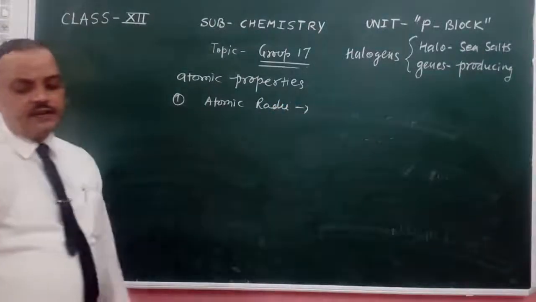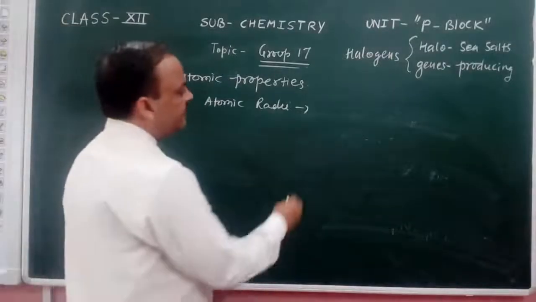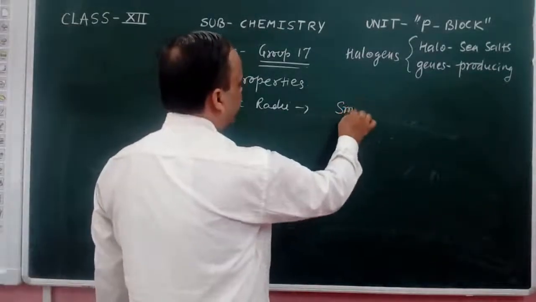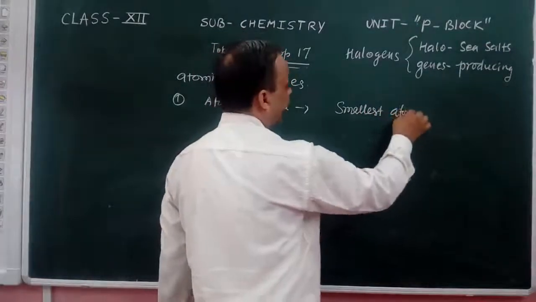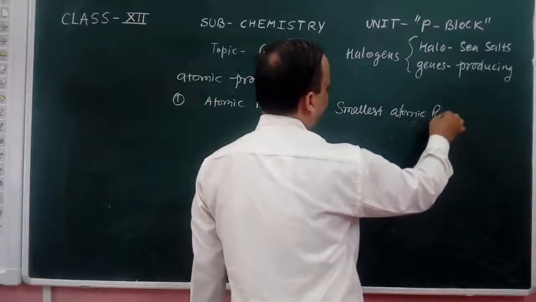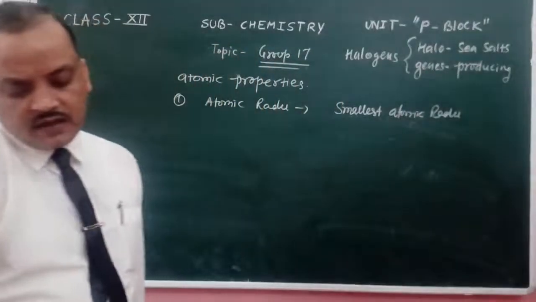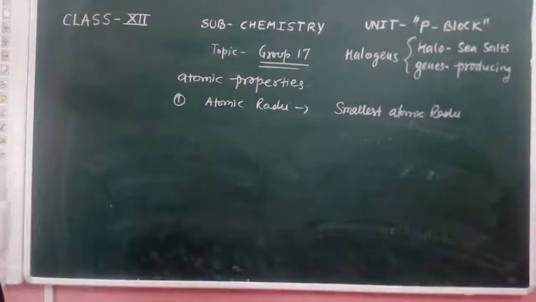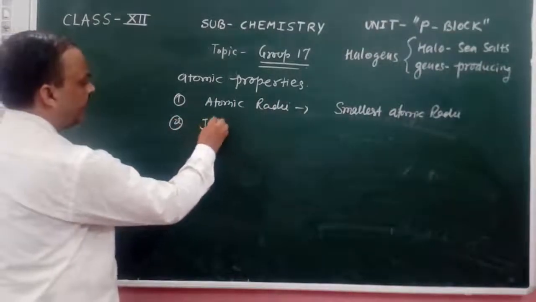In the case of atomic radii, halogens have the smallest atomic radii in their periods. Then second, ionization enthalpy, IE.